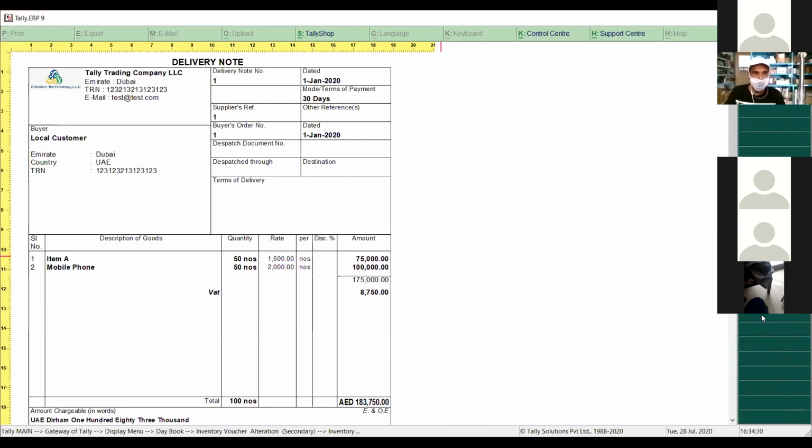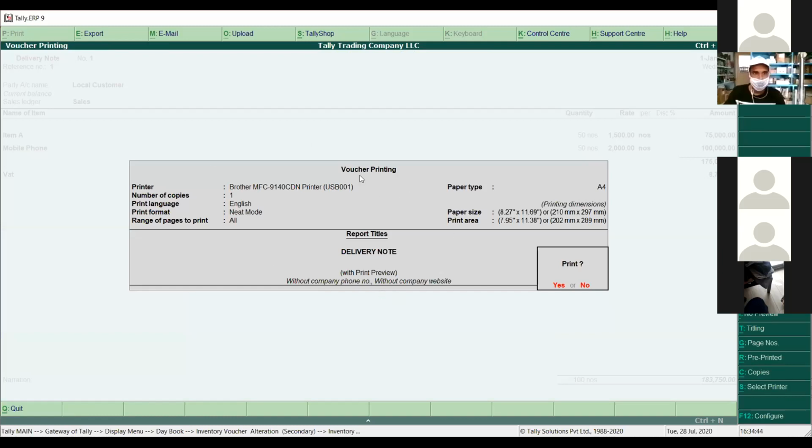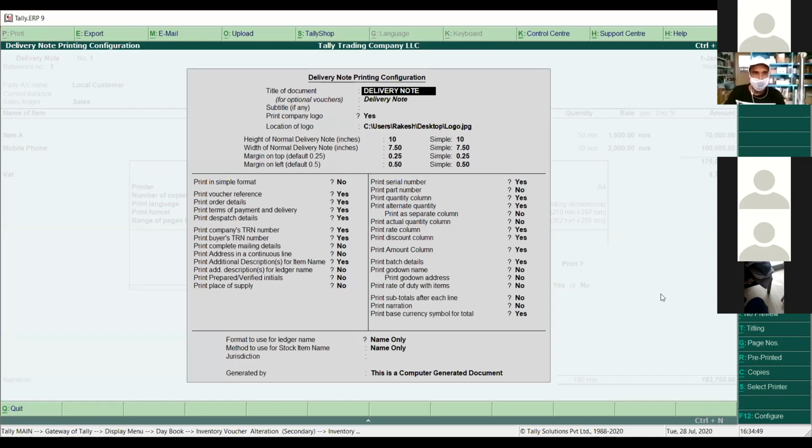Even if you want to print the rate as well in the delivery note voucher, this is an option for you. If you want to remove it, we can remove it for you. So the logic is very simple. You'll press Alt P, simply the print button from here, and this screen will come to you. In the same way, you have to click on the F12 configure button here, go to this section, and whatever information you don't want to print, you can simply set it. I don't want to display the rate column, I don't want to display the discount column, I don't want to display the amount column, and even the batch details, if you want to print or don't want to print.